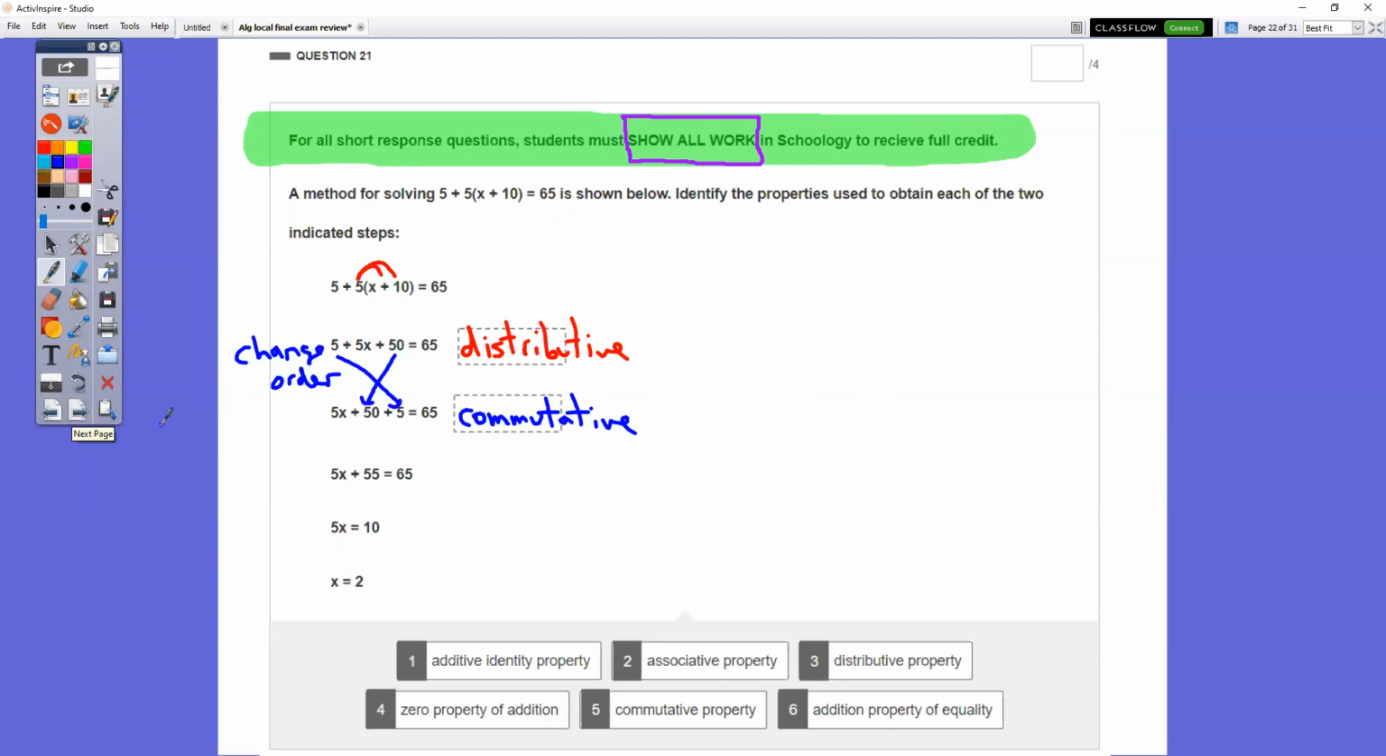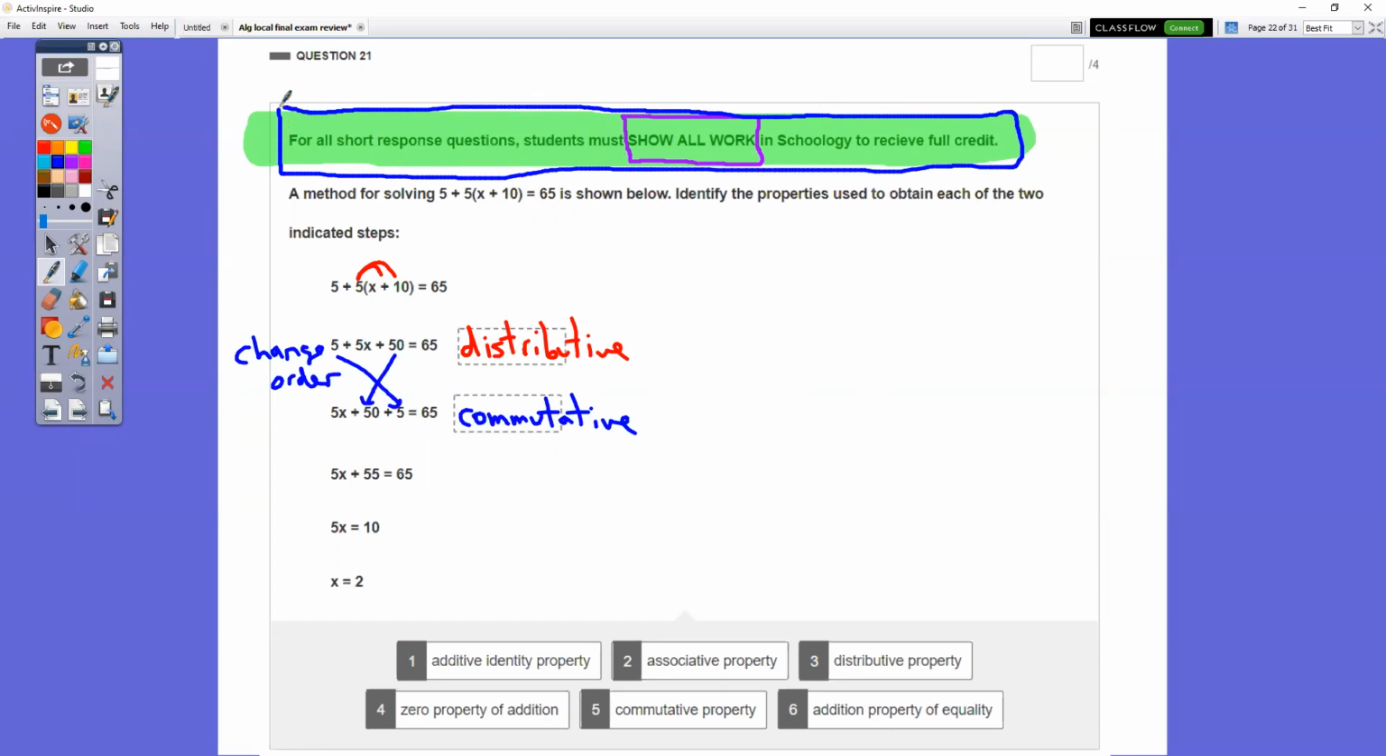In question number 21, first of all, make sure that you're reading what's here in the green. There were some people that did not show work. If you don't show work, you are not getting credit. You have to show work for all of the short response questions, all right? You can't just write x equals 26 and call it a day, all right? We need to see your work. You have to show all your work to receive full credit.